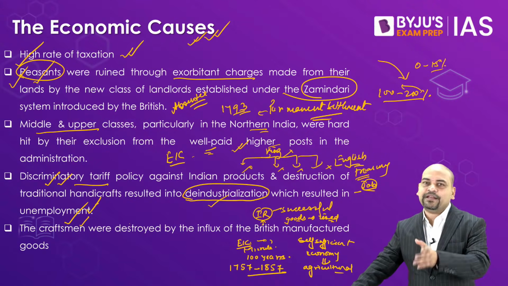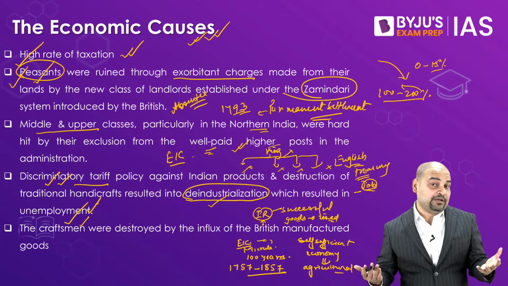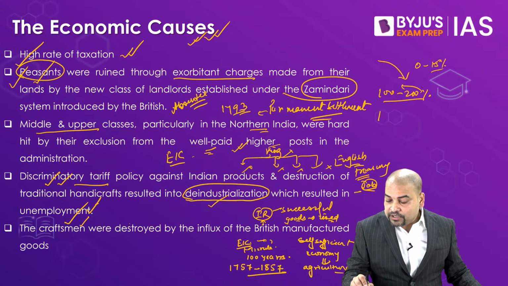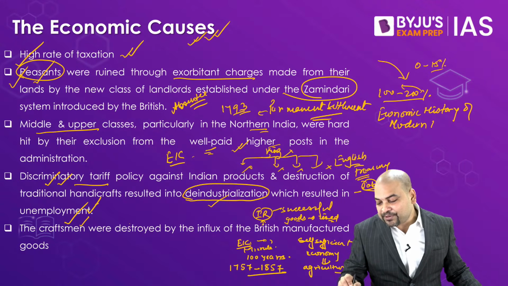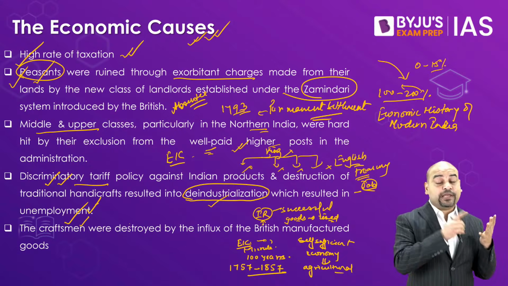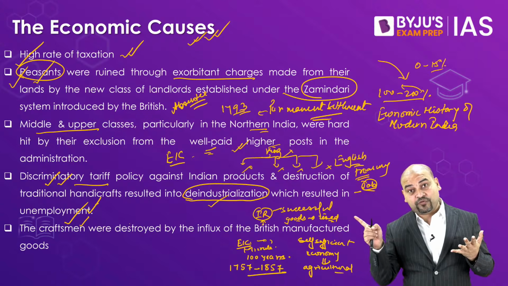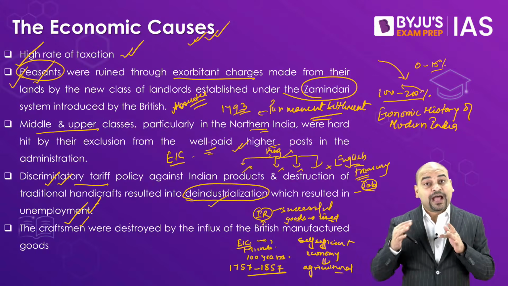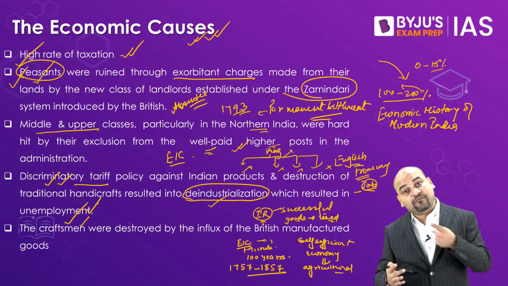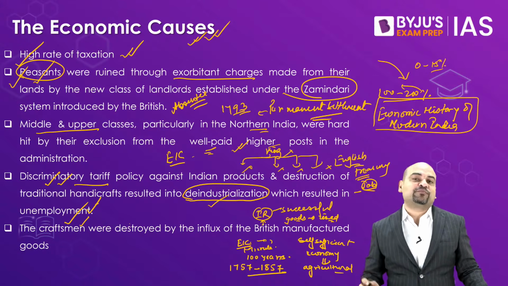Before I move to the next slide, remember, this particular slide we study in a much bigger manner when we study the chapter on economic history of modern India. There, all these concepts we study separately. Concepts like the revenue collection methods, permanent settlement, Mahalwari, Ryotwari, we study over there. Deindustrialization, we study over there. How our traditional industries and craftsmen were ruined at that point of time, we look into that. So all that we study in much bigger detail in that chapter.